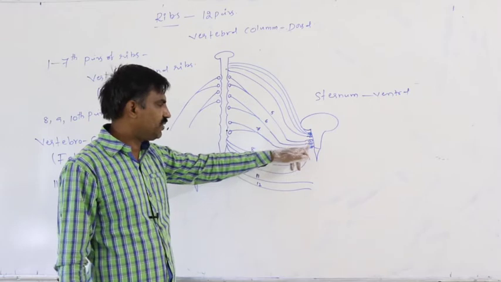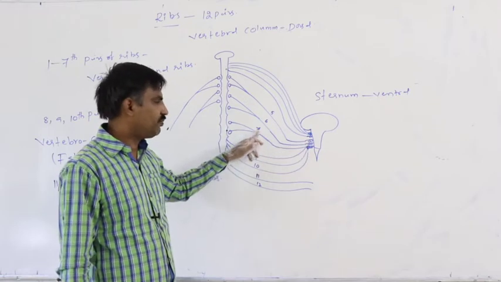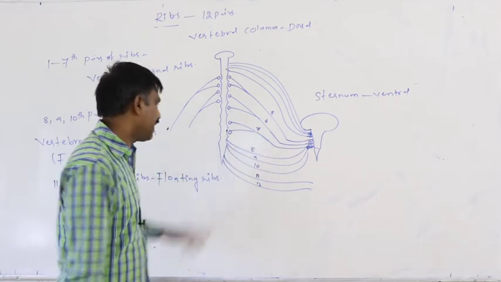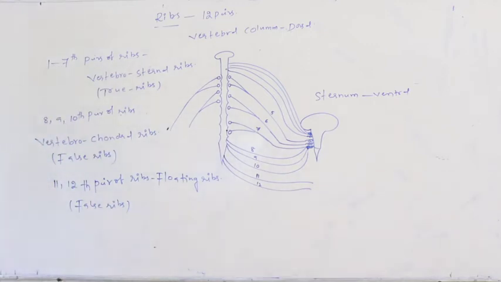They attach to the cartilage of the 7th pair of ribs. So only they are said to be the vertebrochondral ribs. They are the false ribs.